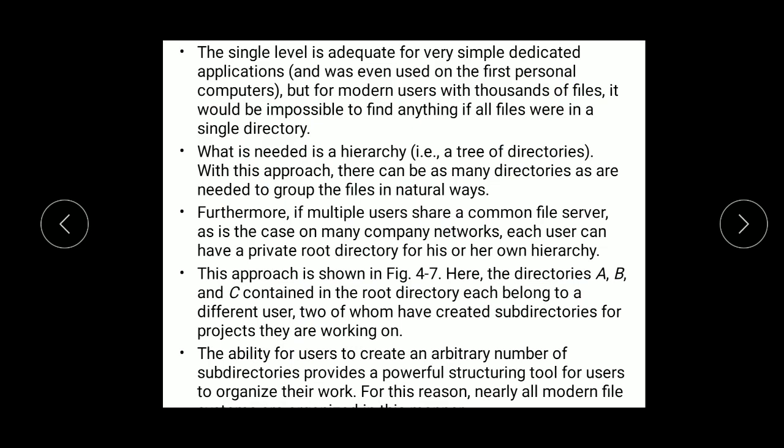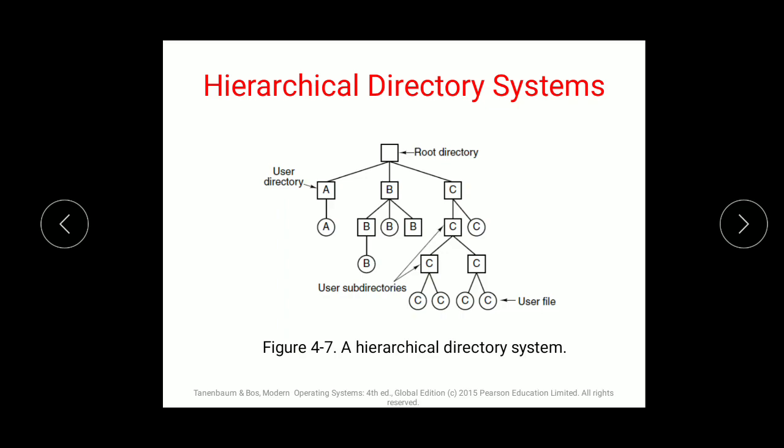Then under that you have created some subdirectories for projects they are working on. As I am working on A, this is my particular directory, and I have created one subdirectory which I want. So A has not created a subdirectory. That circle denotes a file, that square denotes a directory. So B has created two subdirectories and two files. C has created three subdirectories and 5 files.